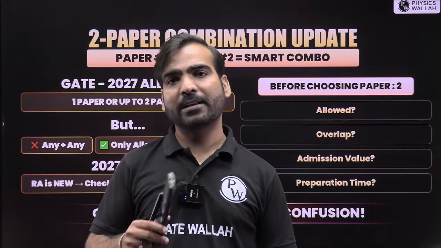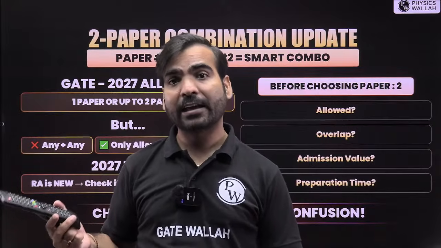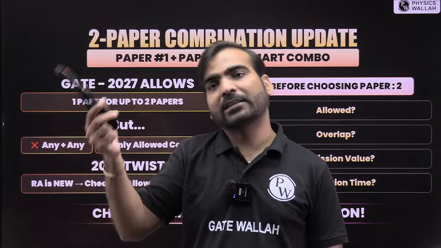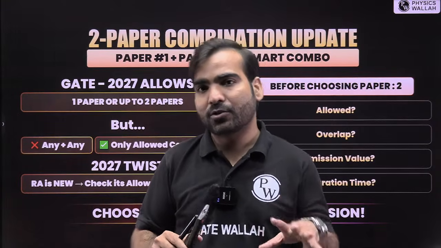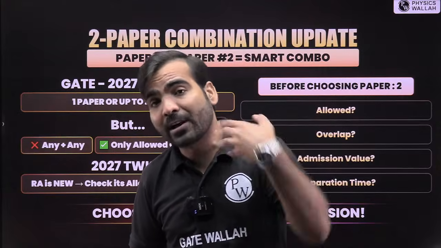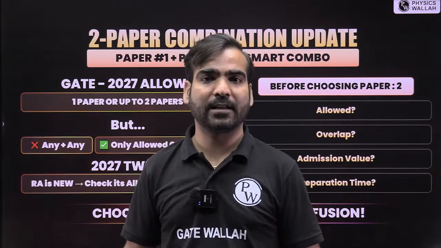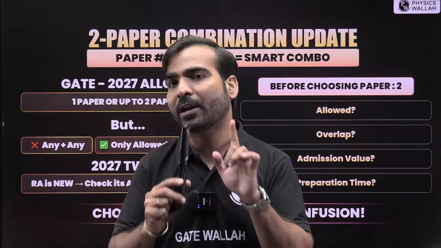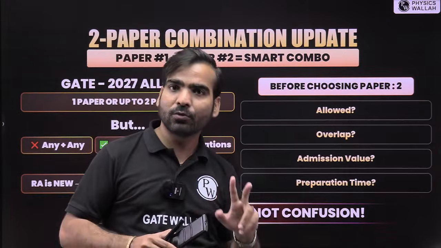If your first paper is EC, then you can have some choices like EE, IN, RA. You cannot say, sir, I am giving a paper from earth science, for example. So there is no random choice. The choices are fixed, and those choices have changed compared to the previous 2026 year. So go and check what combinations of papers are possible together, out of which you can appear in any two. Okay.